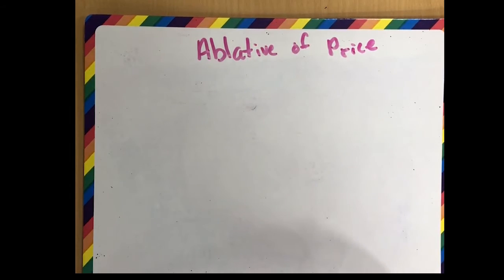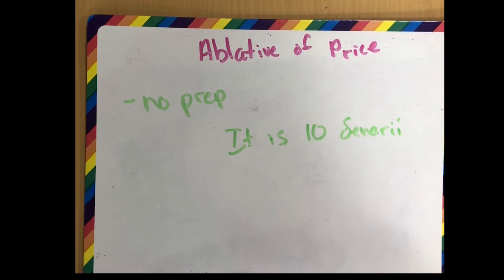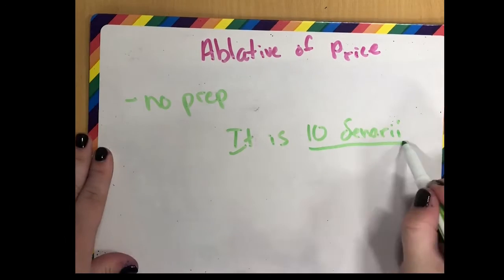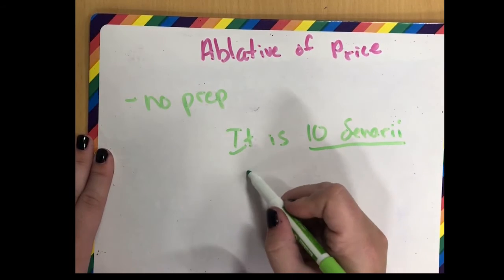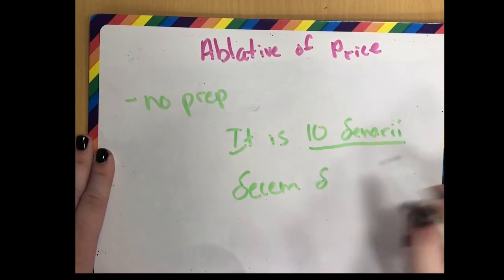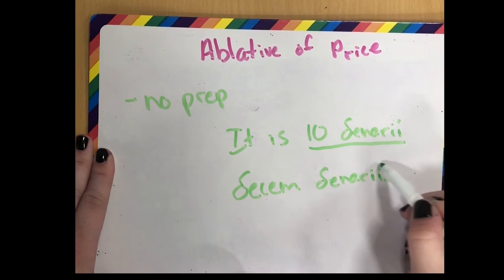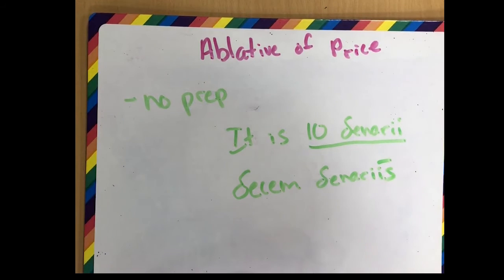Next, we're going to talk about the ablative of price, which is pretty self-explanatory. There is no preposition for this one, and it's simply when you want to express the price of something, it goes into the ablative. So if you want to say, it is 10 denarii, which is the Roman coin, you would say, in the ablative with no preposition, 10, which doesn't decline, and then plural, denariis, goes into the ablative. So that's ablative of price.